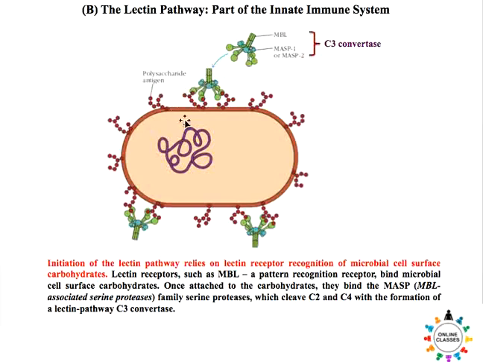The term MBL comes from mannose binding lectin. The mannose is present on foreign pathogens like the bacterial cell wall, and this complex can bind with the mannose, and once bound it is activated. This activated form is called the C3 convertase. Once they form the C3 convertase, the pathway is similar in the lectin and the classical pathway.